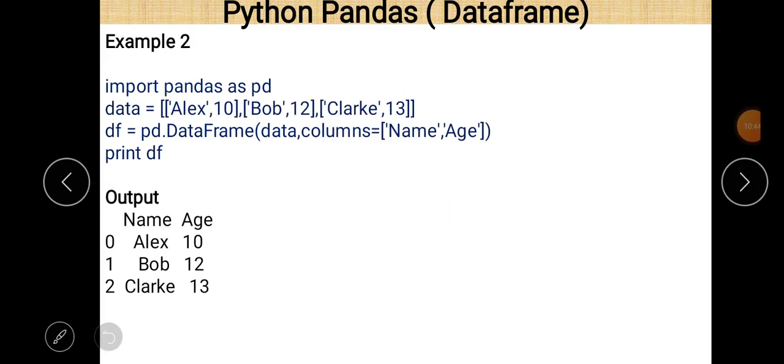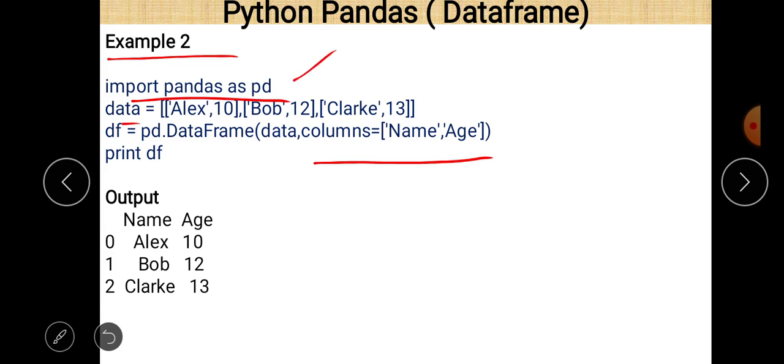Next, here we give a column name, age, and as we know there is a dictionary, there is a list in it. So this is example number 2. First of all, just write import pandas as pd, and then there is the data.